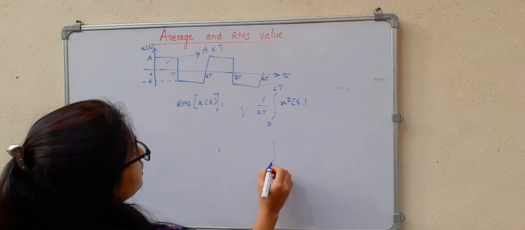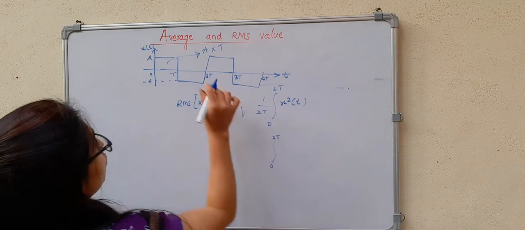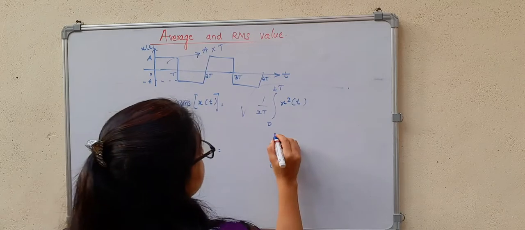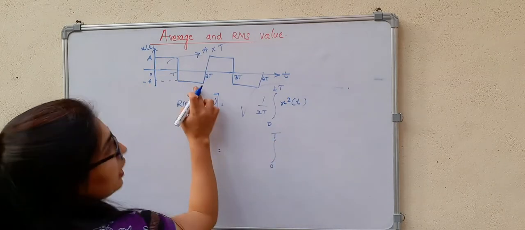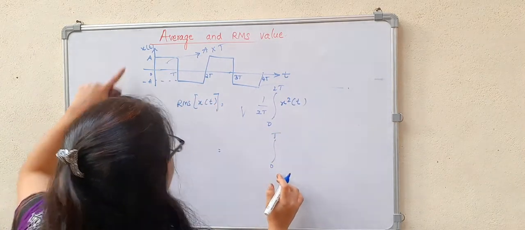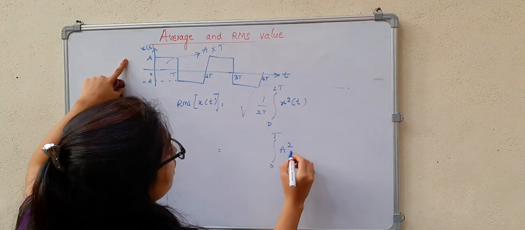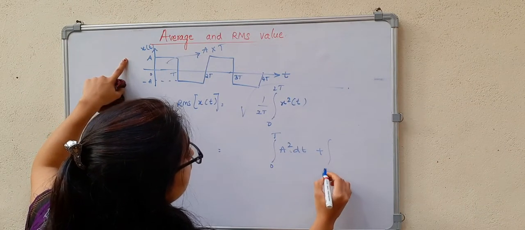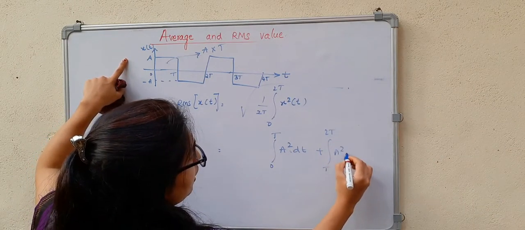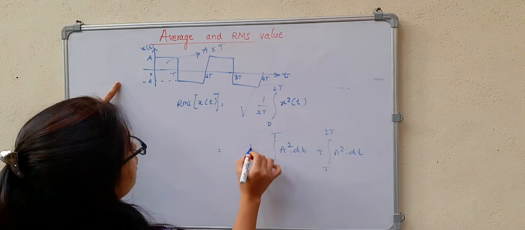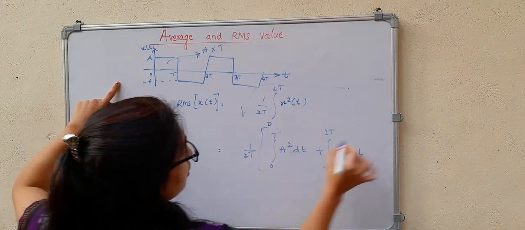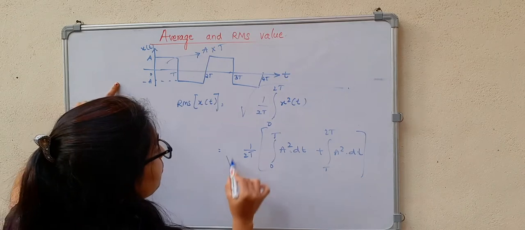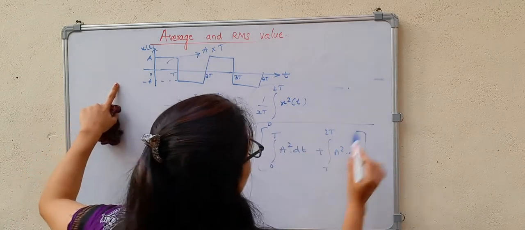What is x square? I will take 0 to T first, because we have A here and minus A here. So 0 to T, A square into dt plus T to 2T, A square into dt. Then what is the time? 2T. We have to take the square root of this whole value.